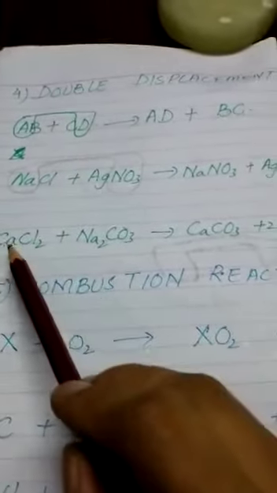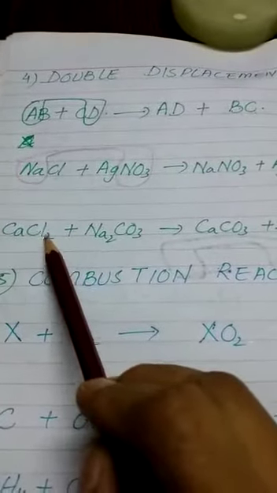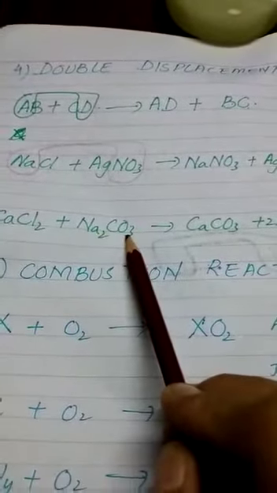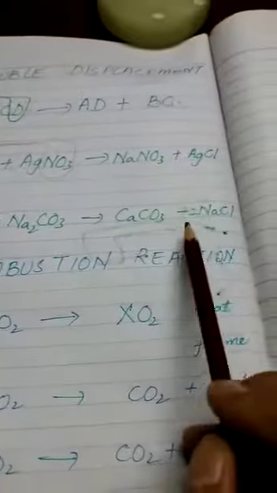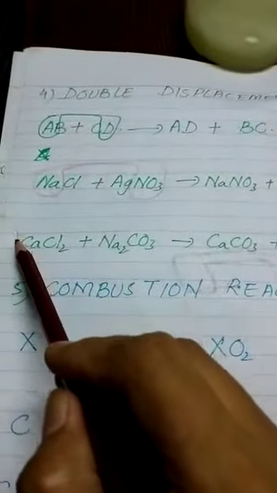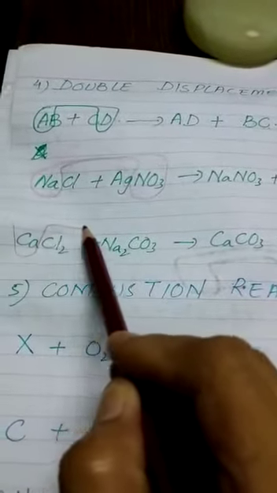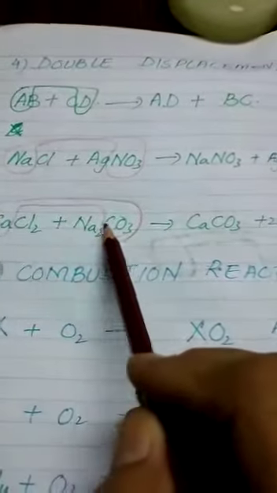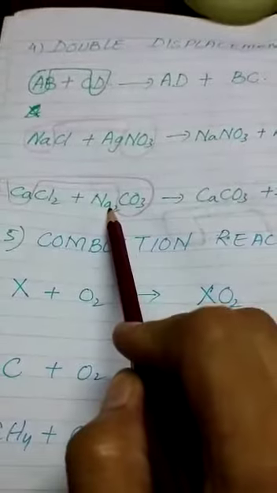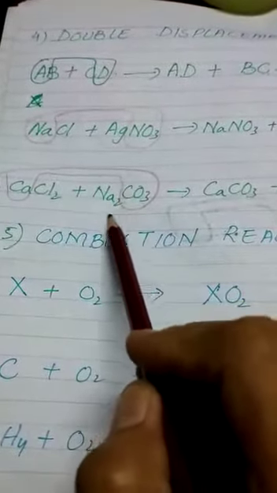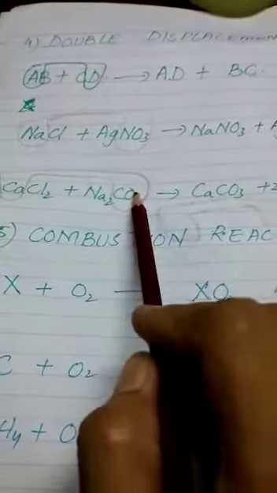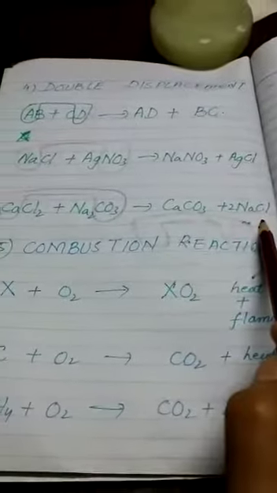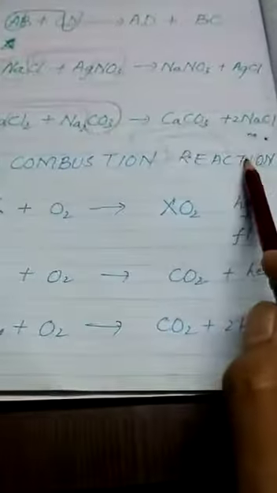The second example is calcium chloride reacting with sodium carbonate to form calcium carbonate and sodium chloride. Here calcium replaced sodium and formed calcium carbonate, and sodium replaced calcium and formed sodium chloride, right?